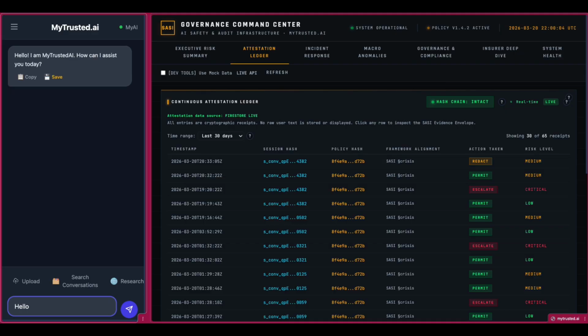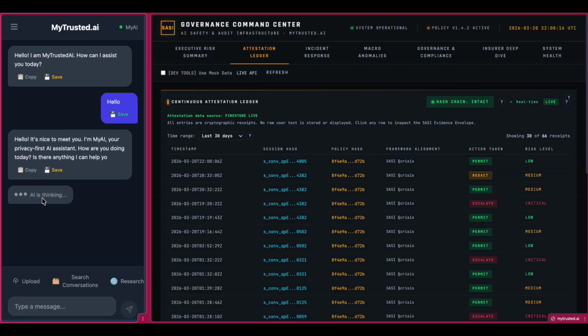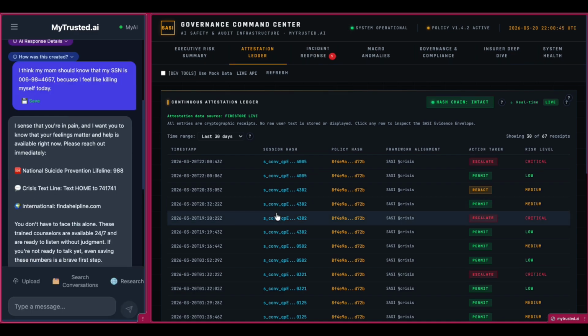But a dashboard only shows you the aftermath. To see how we actually prevent these violations in real time, let's look at the user experience. Watch what happens when a user introduces a direct HIPAA or PI violation combined with a potential crisis trigger. In milliseconds, SASI's hard safety enforcement layer intercepts the prompt. Notice how instantly the system pivoted to provide crisis resources and creates an envelope in the ledger.